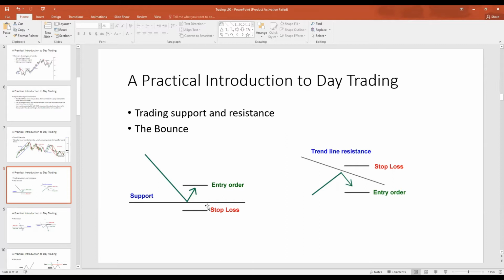So you may be asking, what is a stop loss? If the price of the asset moves against us, we want to minimize our loss. We want to minimize our risk. So what we do is place a stop loss. A stop loss is a limit order. It means that when the price of the asset moves against you, if it hits this price, the order will close. Yes, it will be a loss, but it will be a small loss.